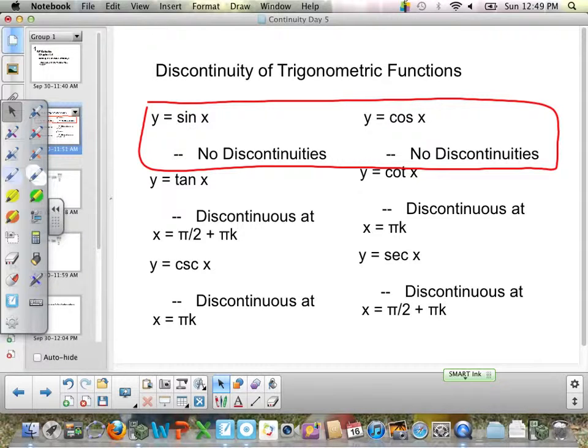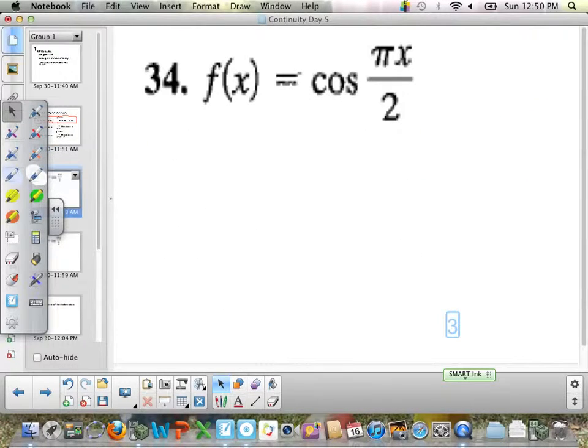Those discontinuities are, for tangent, at pi over 2 and then every cycle of pi k back after that. For cotangent, the discontinuities are at pi k, where k is any integer. Secant is pi over 2 plus pi k, because cosine is 0 at pi over 2. And for cosecant, the discontinuities are at pi k. You just need to know this chart. This is from pre-calc, where this stuff does not work out. It's undefined.